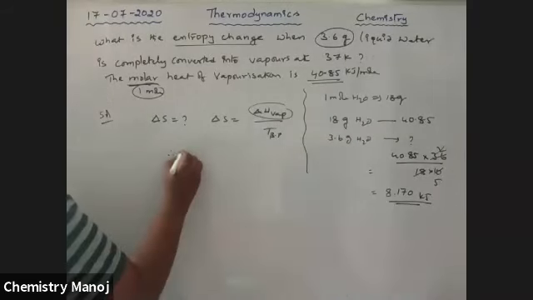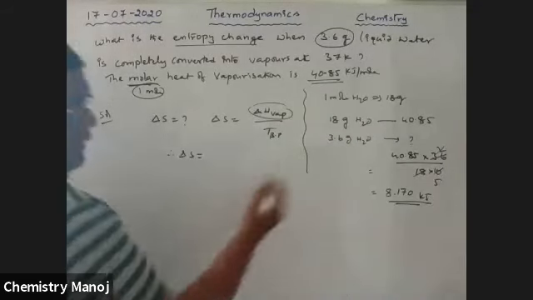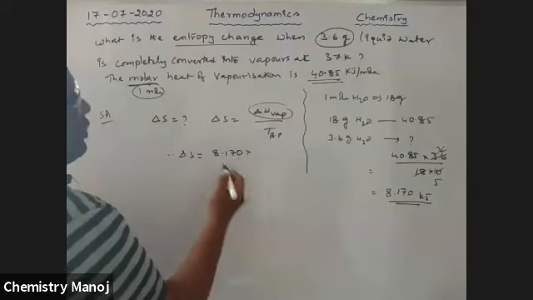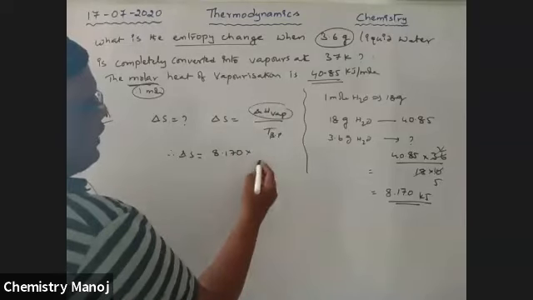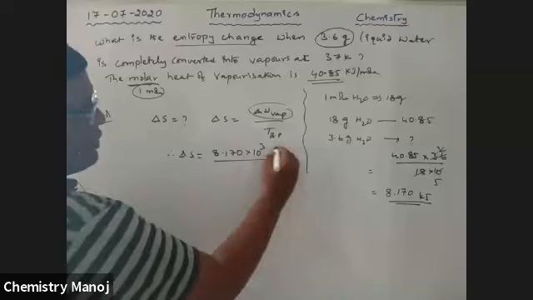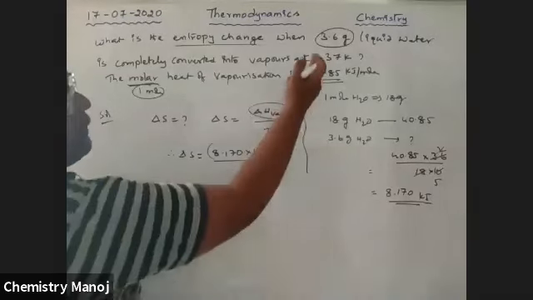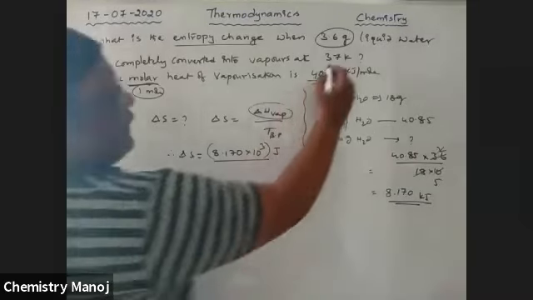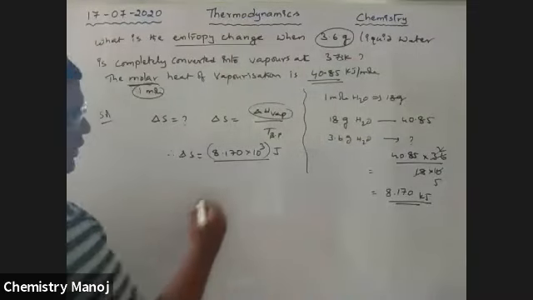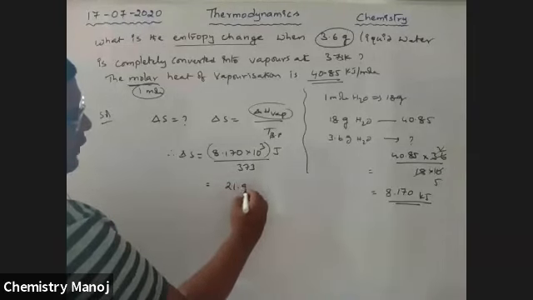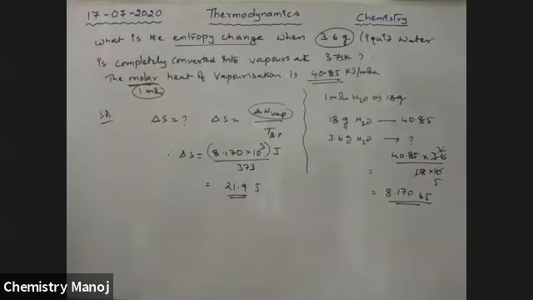Therefore, delta S is equal to 8.170 kilojoules, but I am using joules, so 10 power 3, divided by the boiling point of water, 373 Kelvin. The given value is 373. And finally, we get 21.9 joules after calculation.